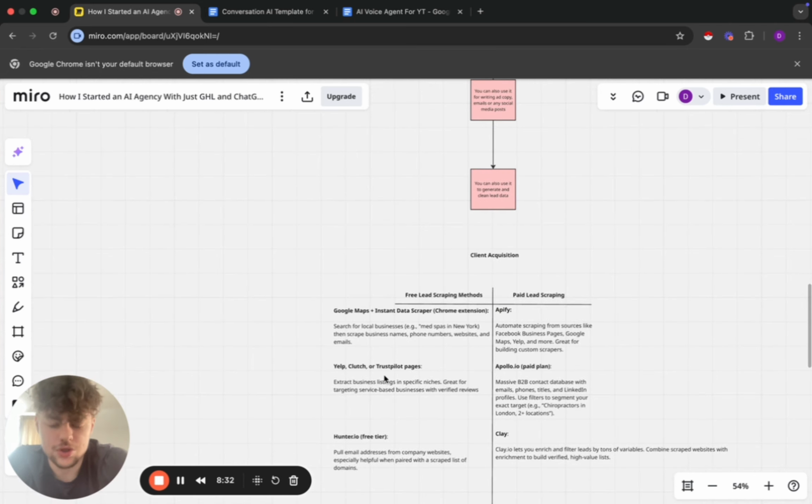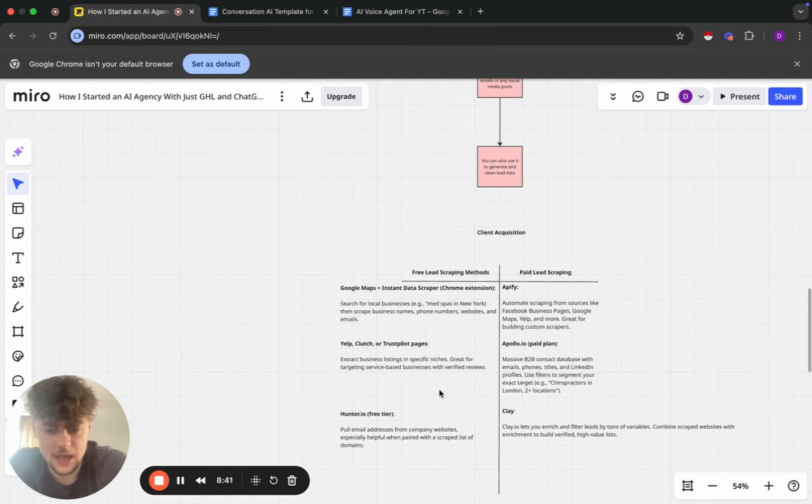Then we've got Yelp, Clutch, or Trustpilot pages, and you can extract business listings in specific niches. This is great for targeting service-based businesses with already verified reviews. And then you can use Hunter.io, and this is the free tier that we would be using. This can pull email addresses from company websites, and this is helpful when paired with a scraped list of domains.